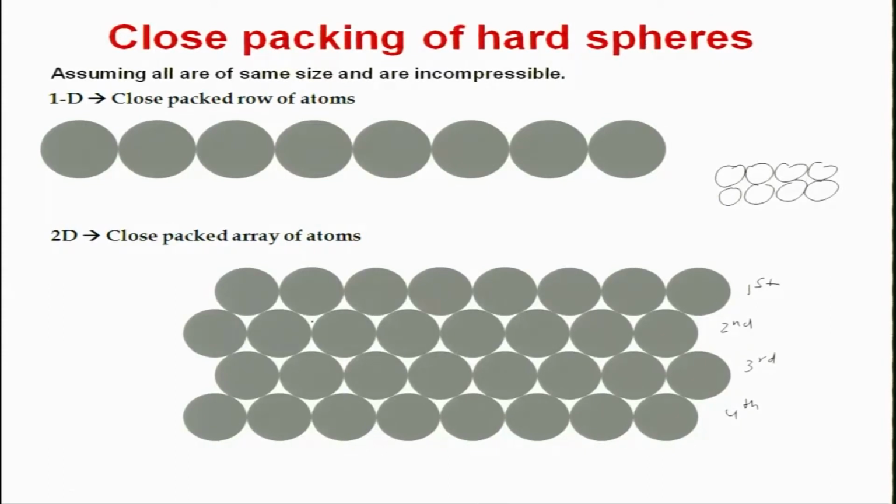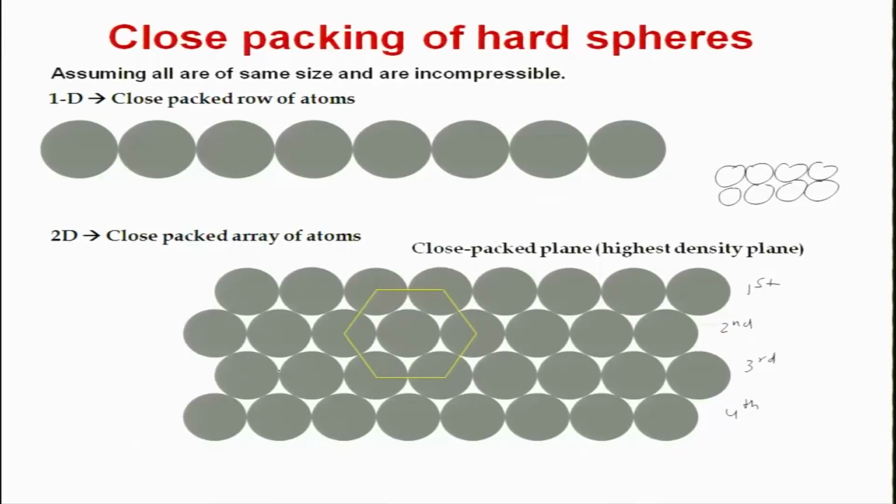The difference is, in this case the number of neighbors is lower, but in this case the number of neighbors is higher. On this side you have only one neighbor, and on the other side you have one neighbor. In this case you have two neighbors on top, two neighbors within the row and two neighbors at the bottom. So, you have 6 neighbors. This is called a close packed plane, the highest density plane.